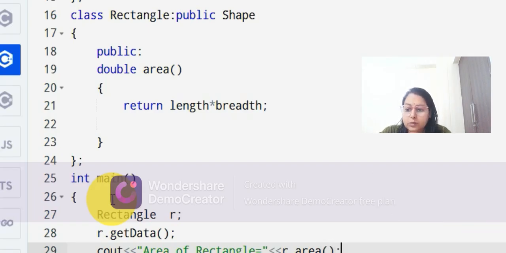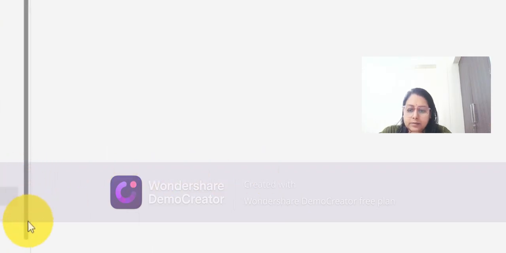So above we have called get data from the parent class and this area function from the child class. Okay, and next, this is the end of our program, and now the int main function will be ended with a return 0.